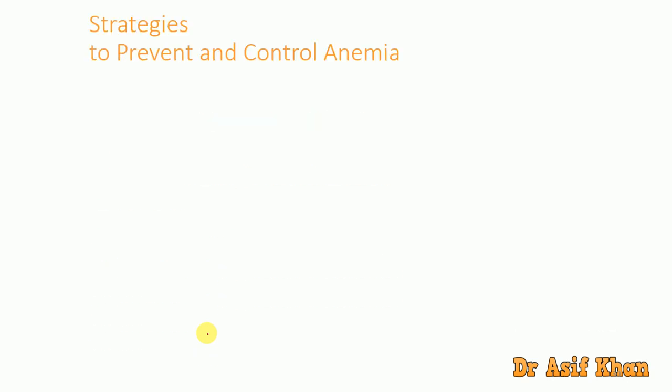Now, strategies to prevent and control anemia. The first one is to promote iron, folic acid, and B12 rich foods. The one food which has all three is red meat, mutton.